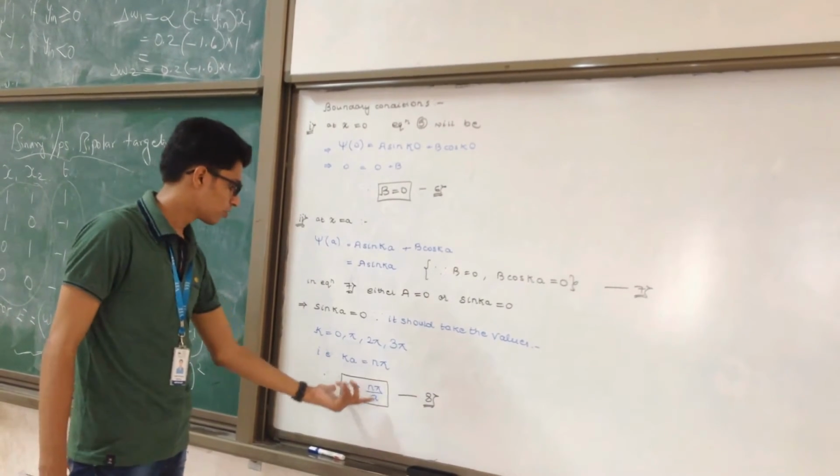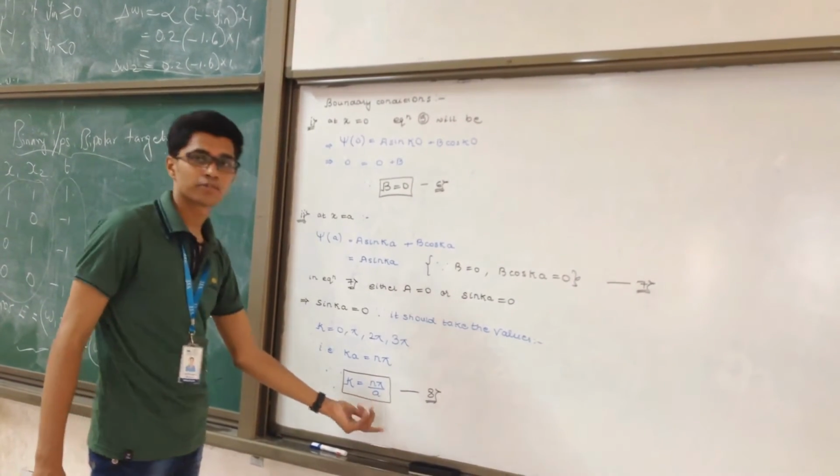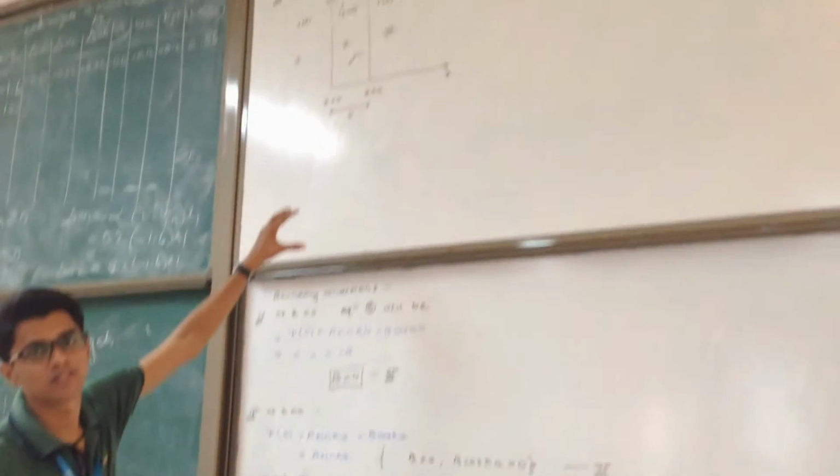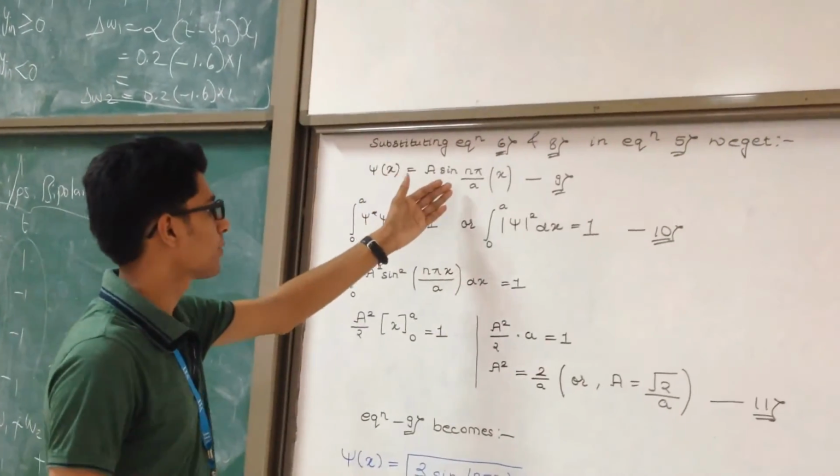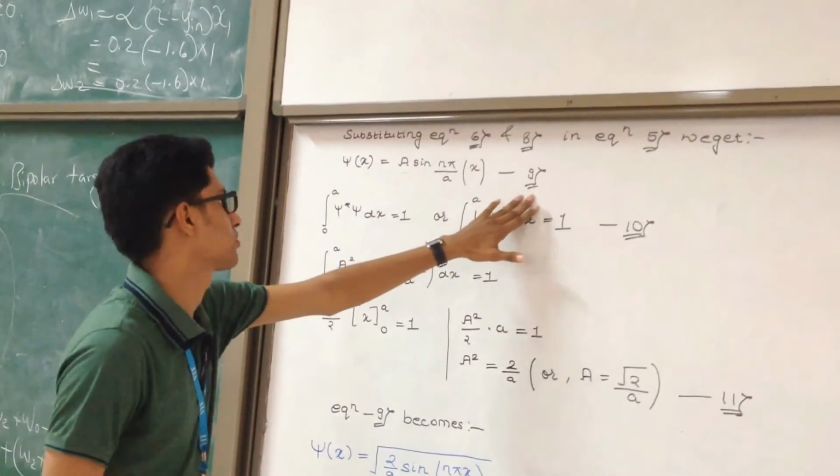And k is equal to n pi by a, where a basically represents the width of the box. Substituting equations 6 and 8 in equation 5, we get psi of x is equal to A sine n pi x by a. Let this be the ninth equation.